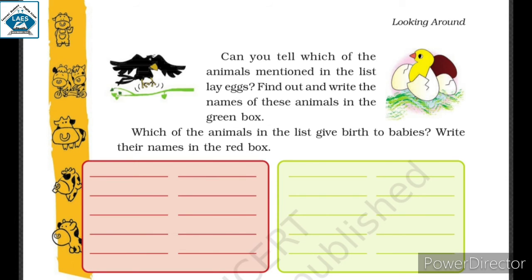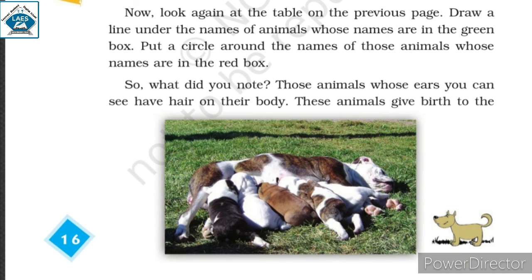Can you tell which of the animals mentioned in the list lay eggs? Find out and write the names of these animals in the green box. And which of the animals in the list give birth to babies? Write their names in the red box. And now look again at the table on the previous page. Draw a line under the names of the animals whose names are in the green box and put a circle around the names of those animals whose names are in the red box.